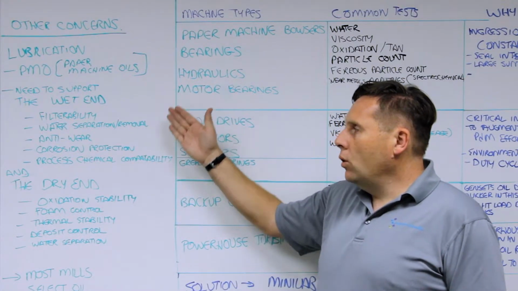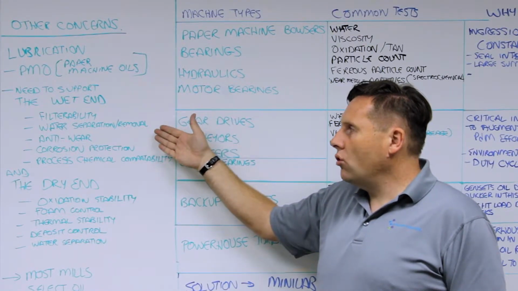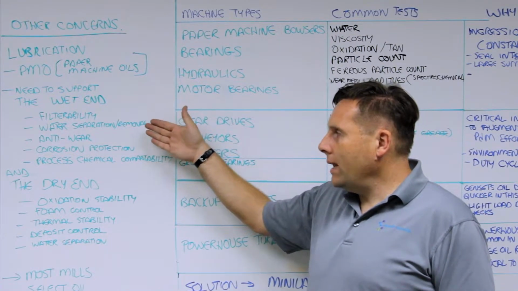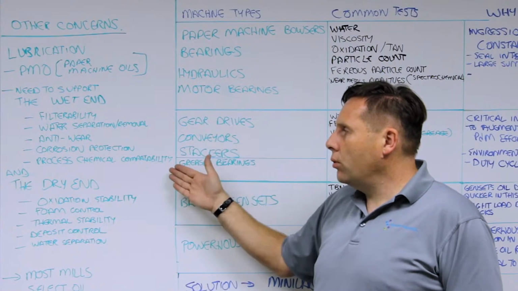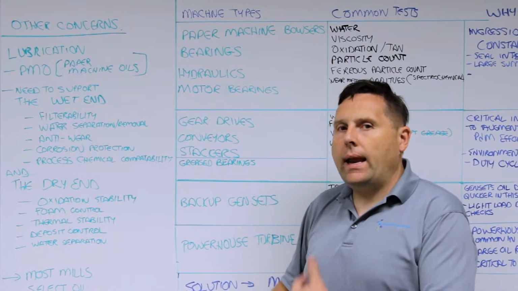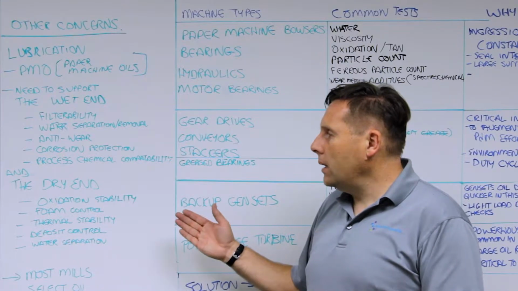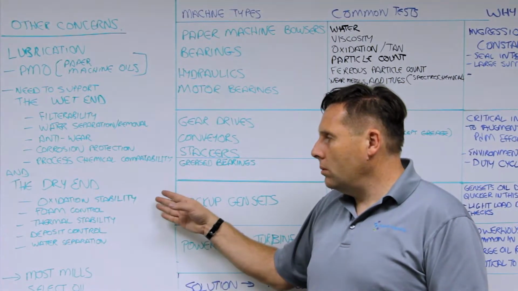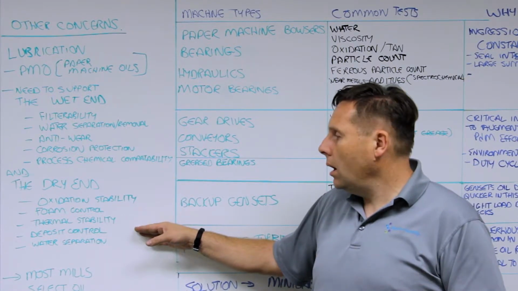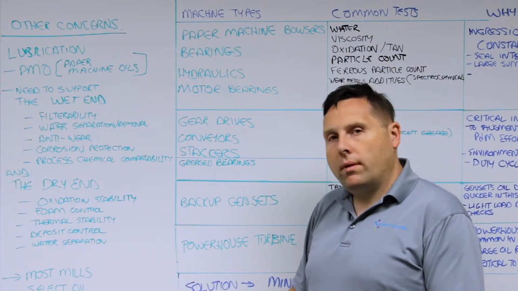For the wet end, from a lubrication perspective, the oil needs to have good filterability characteristics and very strong water separation, because you have a lot of wet pulp in there. You have to have good anti-wear, corrosion inhibition, and good process chemical compatibility, so you don't want any of the process chemicals getting in and actually causing an unplanned reaction. On the dry end, it's slightly different. You're more concerned about oxidation stability, foam control, and thermal stability because it's on the hot section, deposit control in case there are any deposits or wear debris, and of course water separation as well.